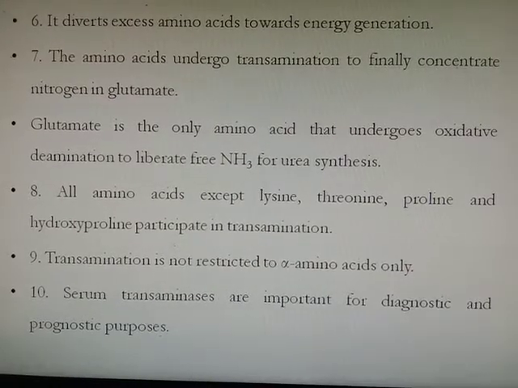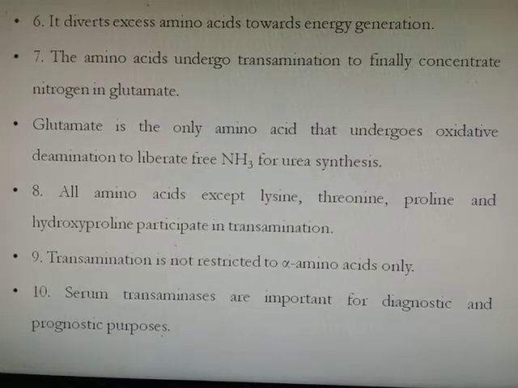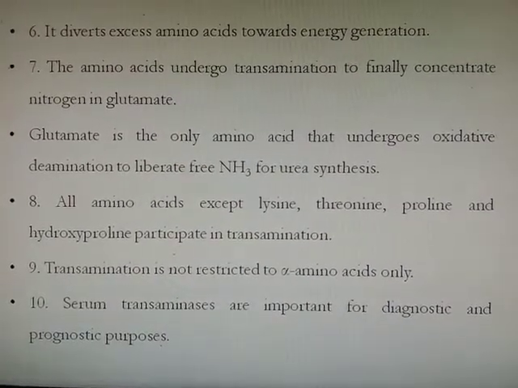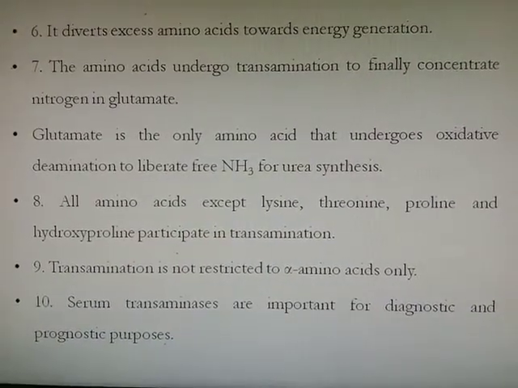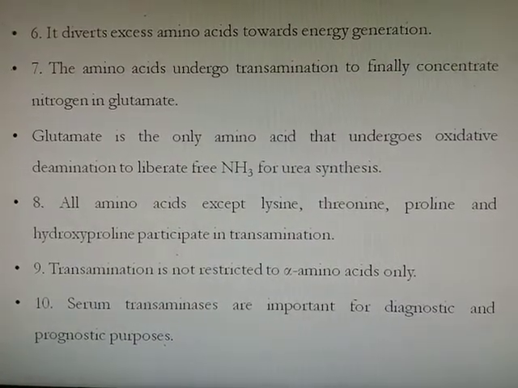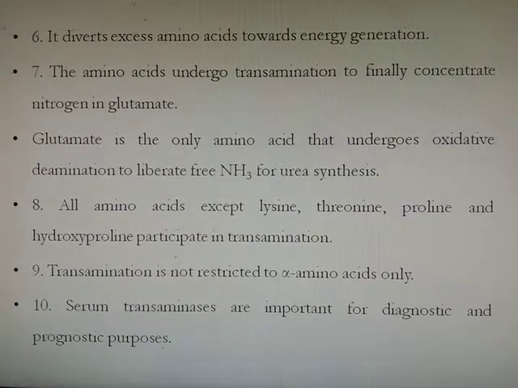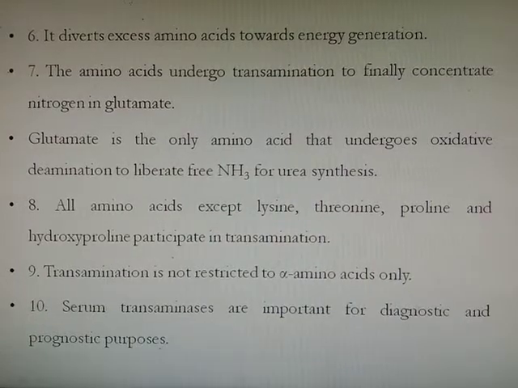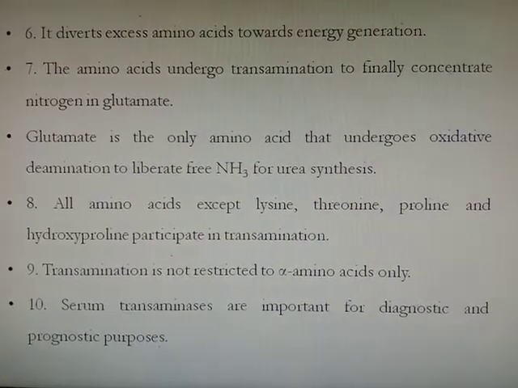Whenever the ammonia group is transferred, it finally gives the amino acid glutamate. And glutamate is the only amino acid that undergoes oxidative deamination to liberate free ammonia for urea synthesis. So first transamination takes place to synthesize glutamate, then that glutamate undergoes oxidative deamination to liberate free ammonia, which will be utilized for urea synthesis.